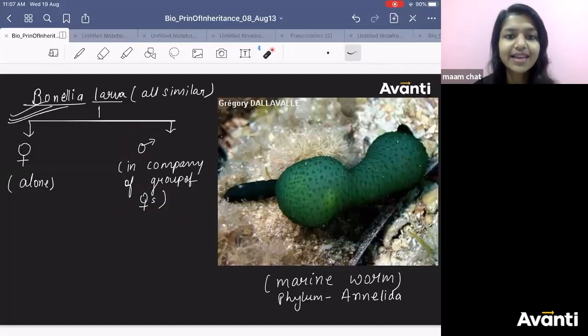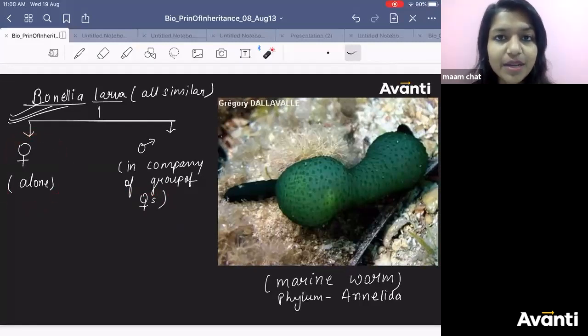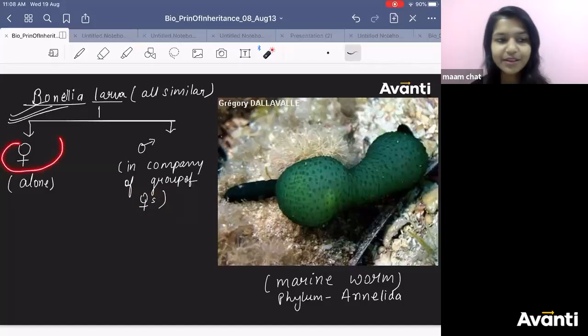When this Bonellia larva, which looks similar during the larval stage, has to become adult, if it is developing with a group of females, see how beautiful it is, it becomes male. If the larva is developing alone, it becomes female.